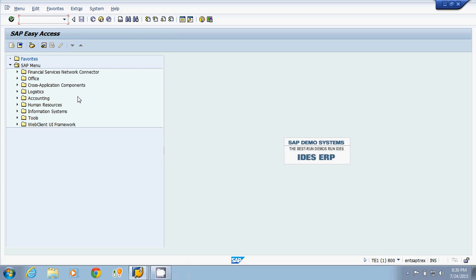Hello everyone. Again, this lecture is a continuation of BAdI. So far we have covered BAdI definition and BAdI implementation. We have called them in an SE38 program. Now we will explore more on the BAdI. Now we will do BAdI with filters.